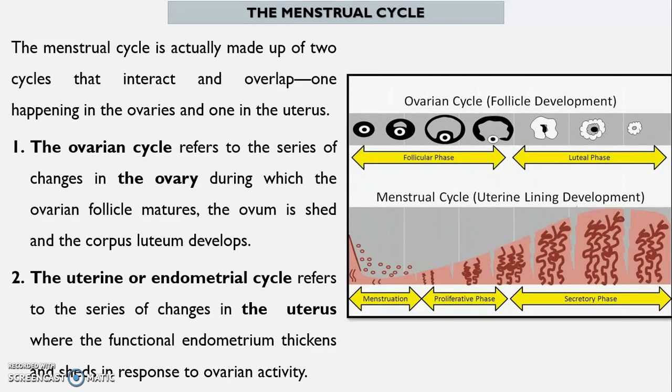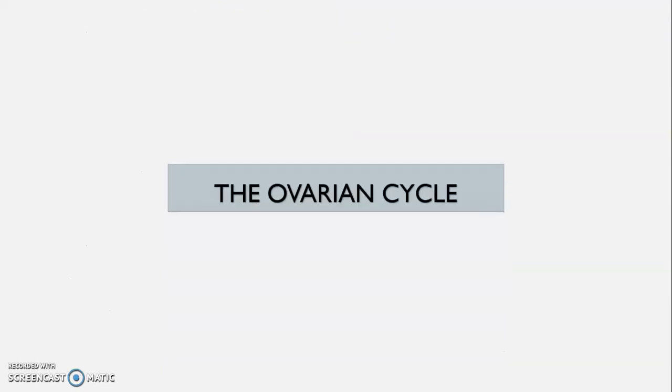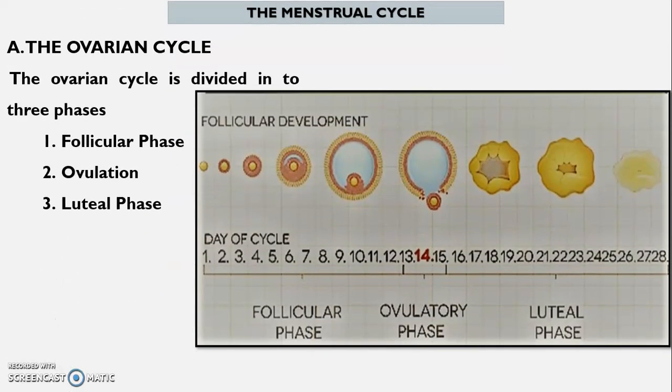The menstrual cycle is actually made up of 2 cycles that interact and overlap. 1. The ovarian cycle. It refers to the series of changes in the ovary during which the ovarian follicle matures, the ovum is shed and the corpus luteum develops. 2. The uterine or endometrial cycle. It refers to the series of changes in the uterus where the functional endometrium thickens and sheds in response to ovarian activity. The ovarian cycle is divided into 3 phases.